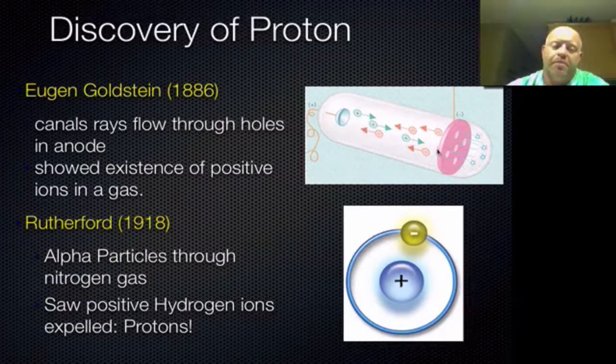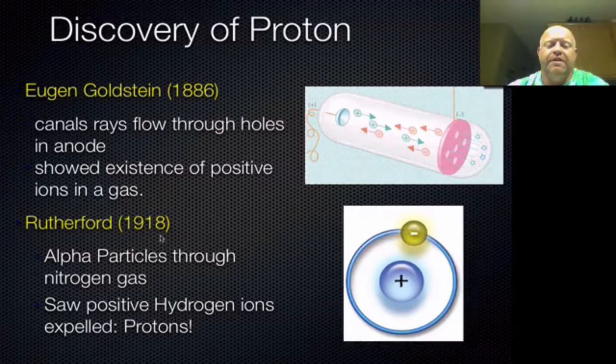And with positively charged flow, that gave us the idea that there are positively charged particles out there. Now in reality, his experiment was just showing positively charged ions, so he really wasn't producing pure protons, but it was a very key step in this process.